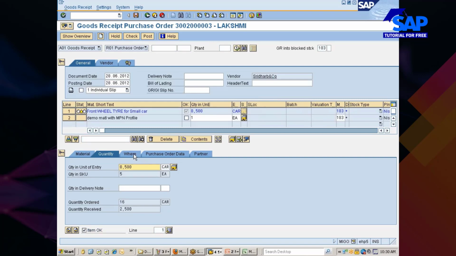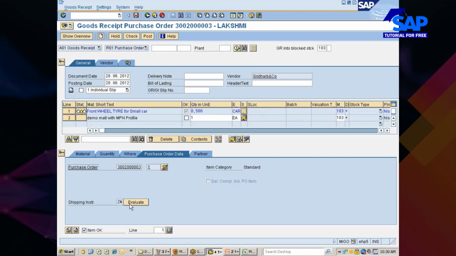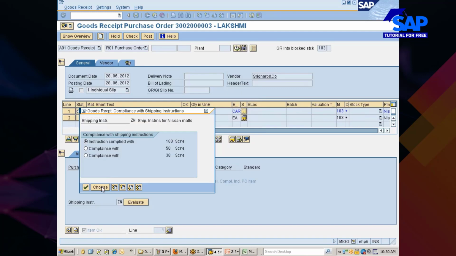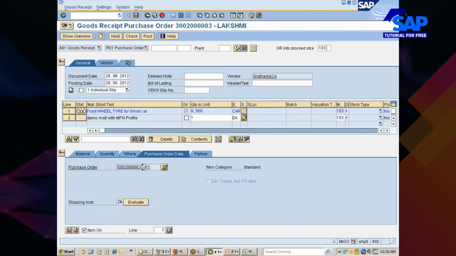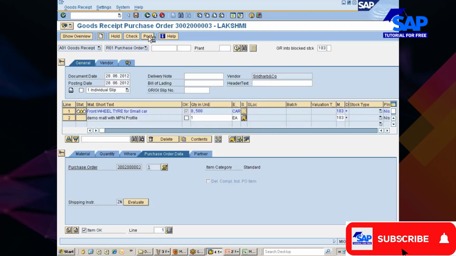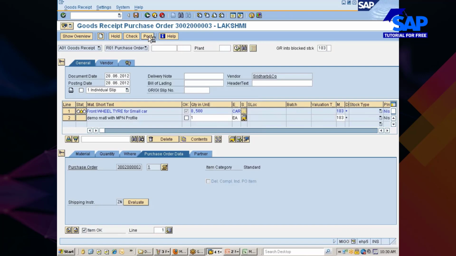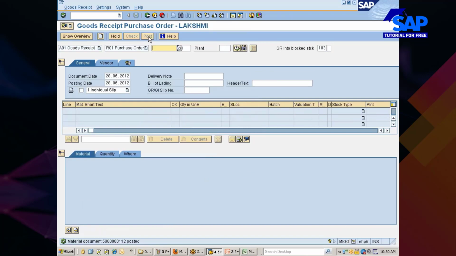Okay. Evaluate it. Post it. Okay, so this is the material document.